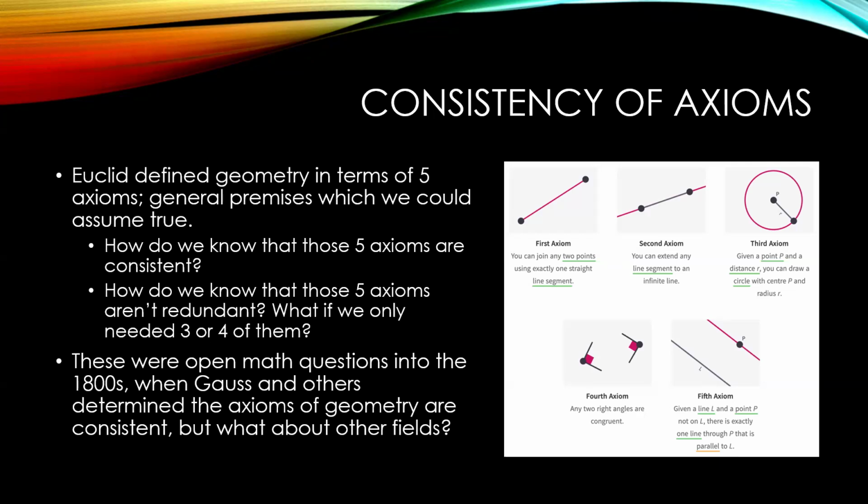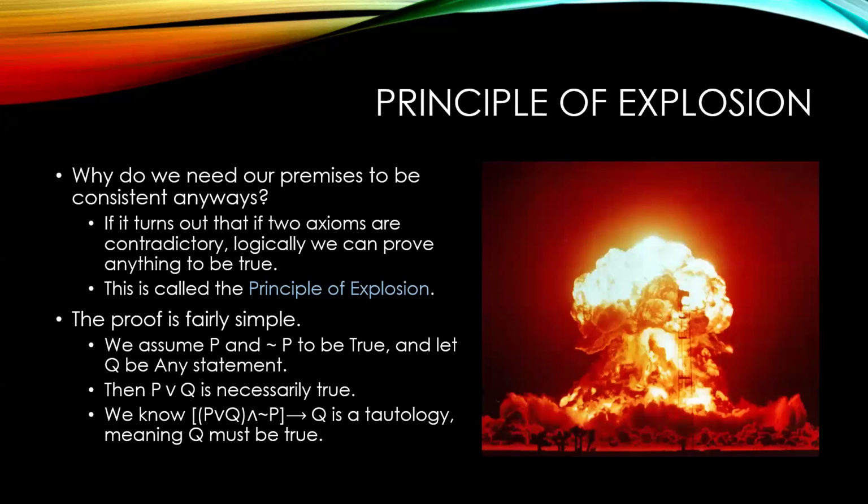How do we determine if there's not some horrible paradox that we aren't even aware of? And that makes things challenging, in particular because of the principle of explosion. And so why do we need our premises to be consistent anyways? Well, it turns out if 2 axioms are contradictory, logically, we can prove anything to be true. And this is called the principle of explosion. And we can prove this without too much trouble.